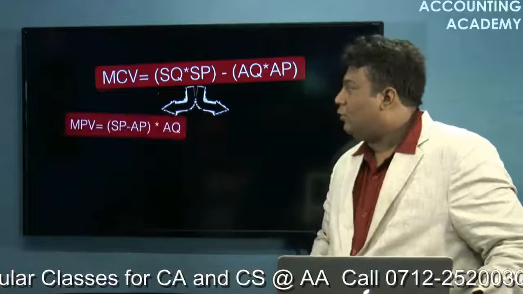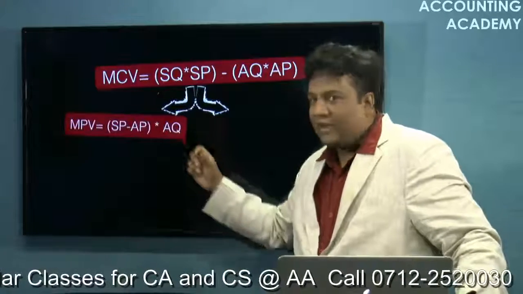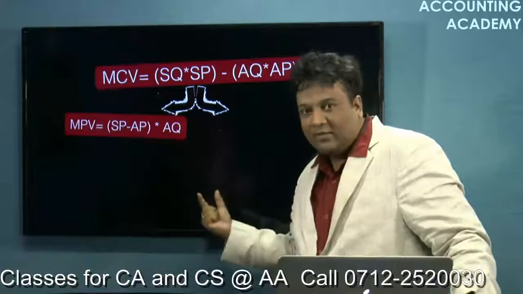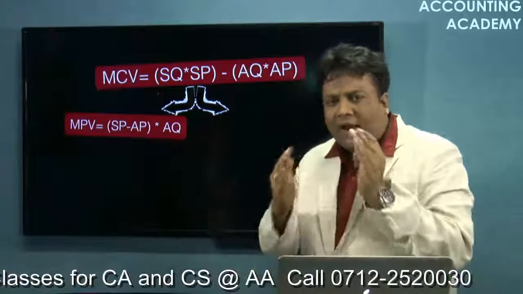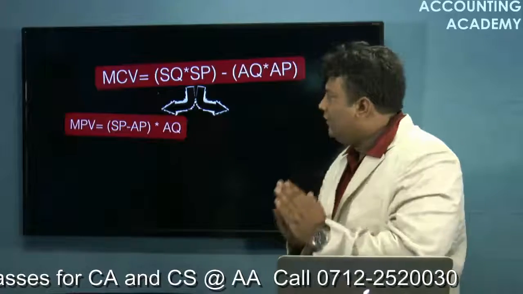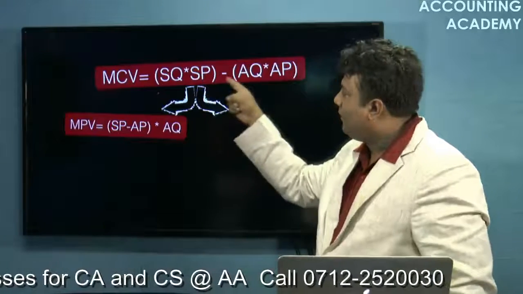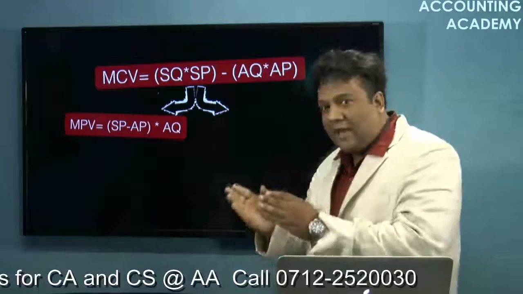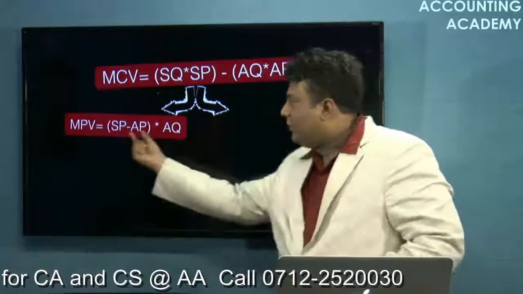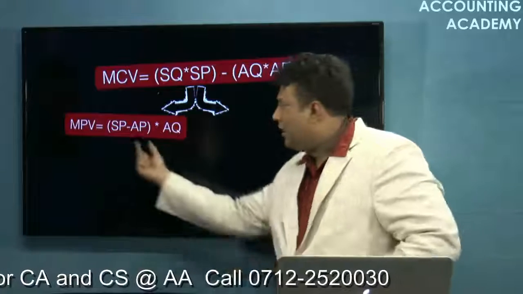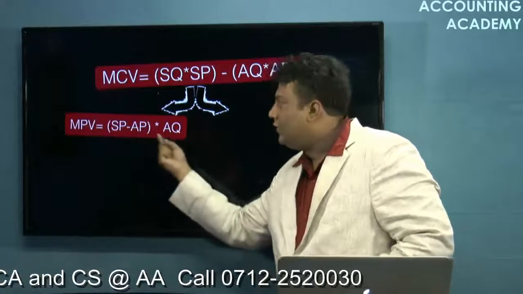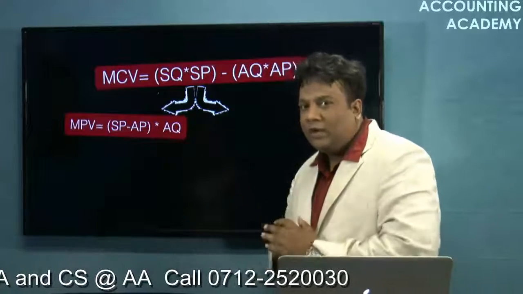If I want to calculate the material price variance, in short MPV, it is the variance of price. When it comes to variance of price, what am I comparing? Standard price with the actual price. So it is standard price minus actual price, but it will give us only the variance of price, so it is to be multiplied by the actual quantity.